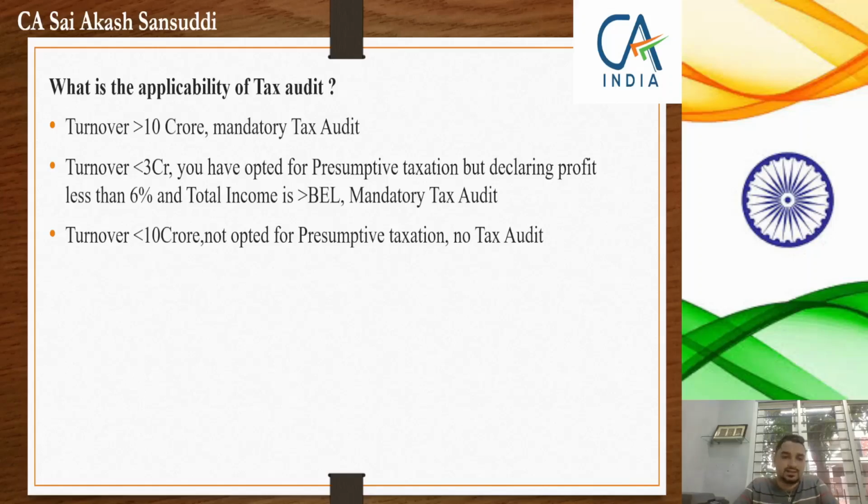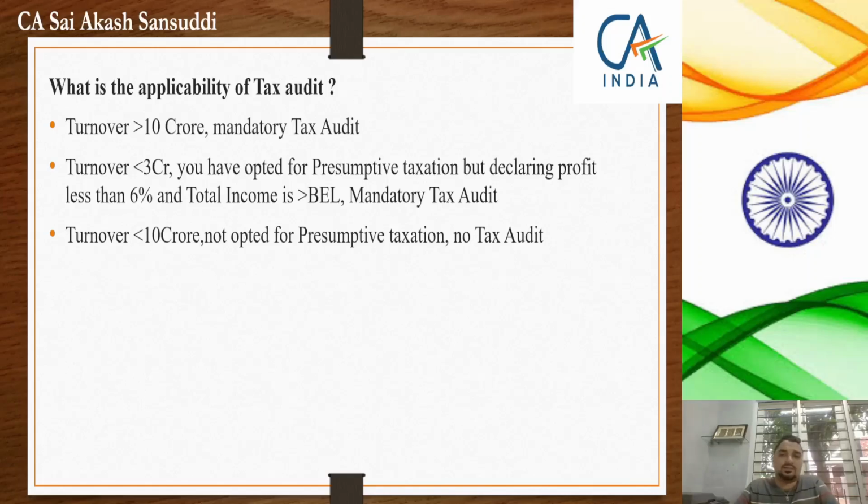But the special case is when your turnover is less than 3 crore. As said earlier, the minimum level of profit that you need to declare under presumptive taxation is 6%. But if you have opted for presumptive taxation and you are not declaring 6% as your profits, you want to declare less than 6%, in that case, even though your turnover is less than 3 crores, mandatorily you have to get yourself audited under the Income Tax Act.